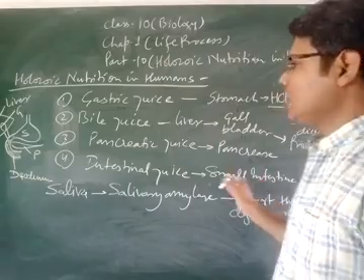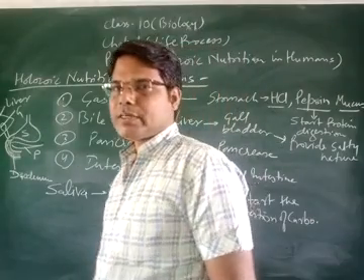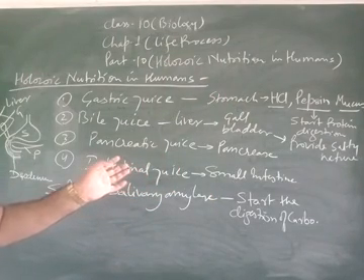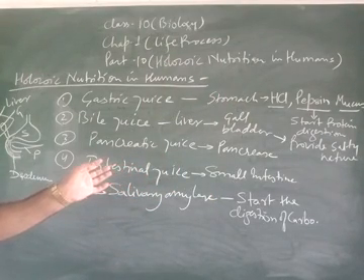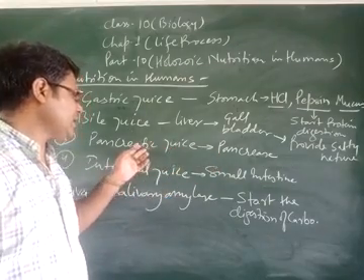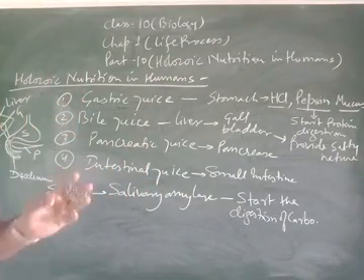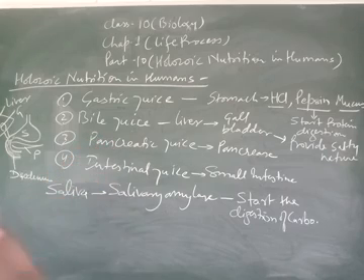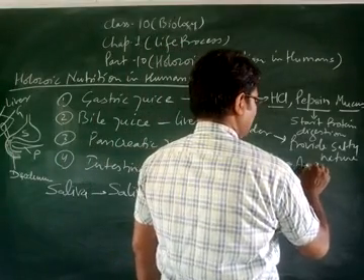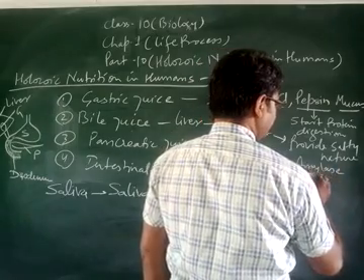And now student, the role of pancreas. Students, whenever food material passes through the duodenum, then pancreas is also present, and it releases the pancreatic juice. The pancreatic juice contains 3 digestive enzymes: amylase, trypsin and lipase.